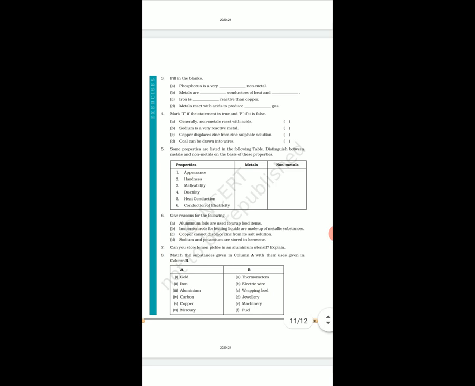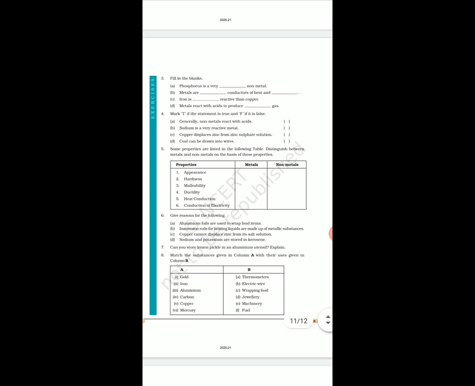So in water it can't be stored, and it is also heavier than kerosene, so it sinks in it, and so they are stored in kerosene. Seventh, can you store lemon pickle in an aluminum utensil? No, because aluminum is a metal and it will react with acid and the food will be spoiled.